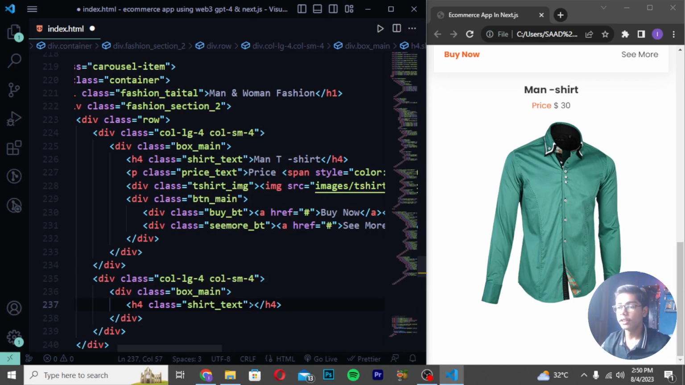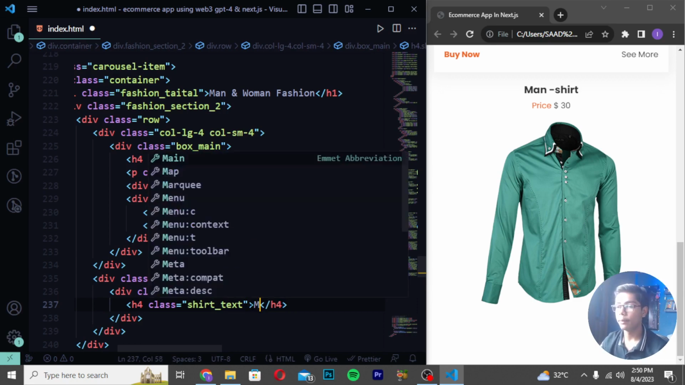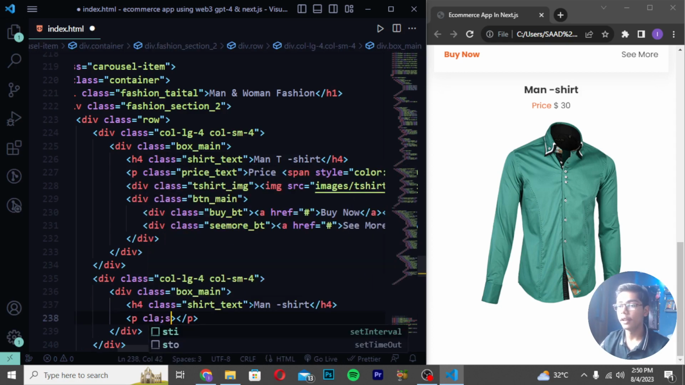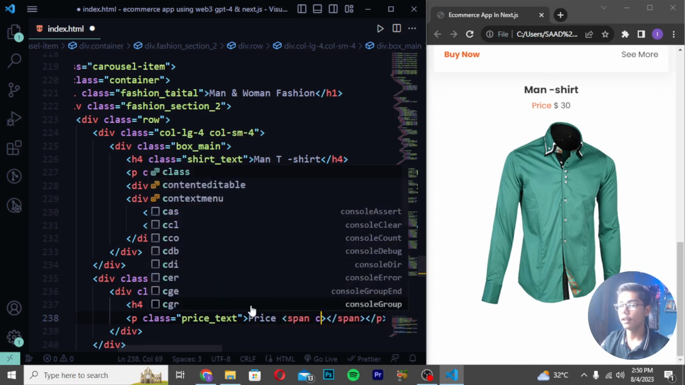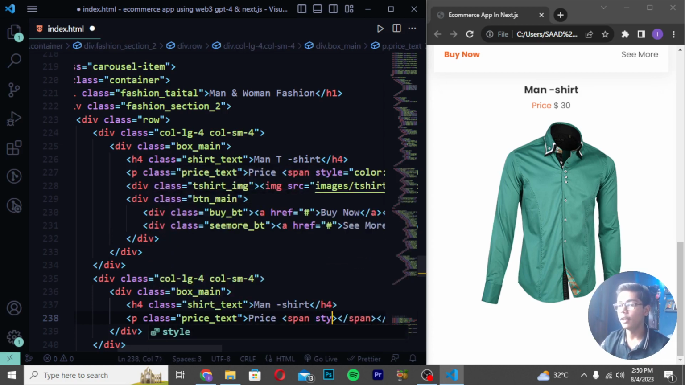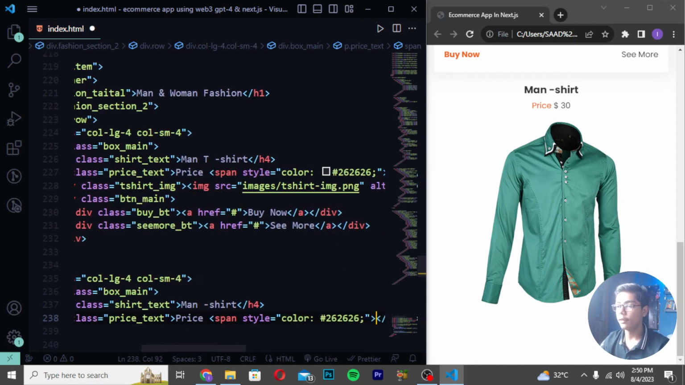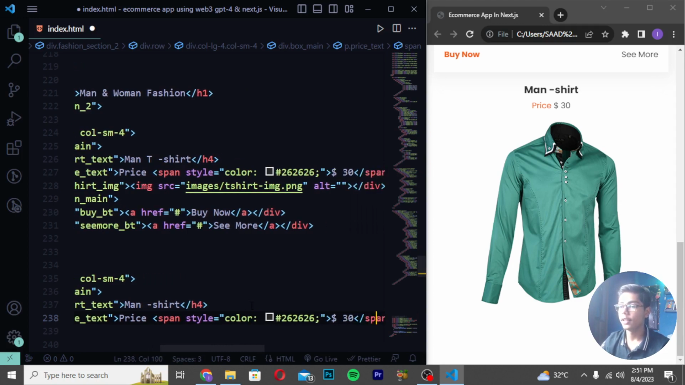Then you have to just move in center, and then I will be writing it as man, and I will be writing here shirt. Then you have to just write here p tag class price text. So here I will be now writing price underscore text. Then I will be now writing here price like this, and write here span tag, create here style and write here color 262626. Then you have to close this tag here. Then I will be now writing here this dollar sign and 30.